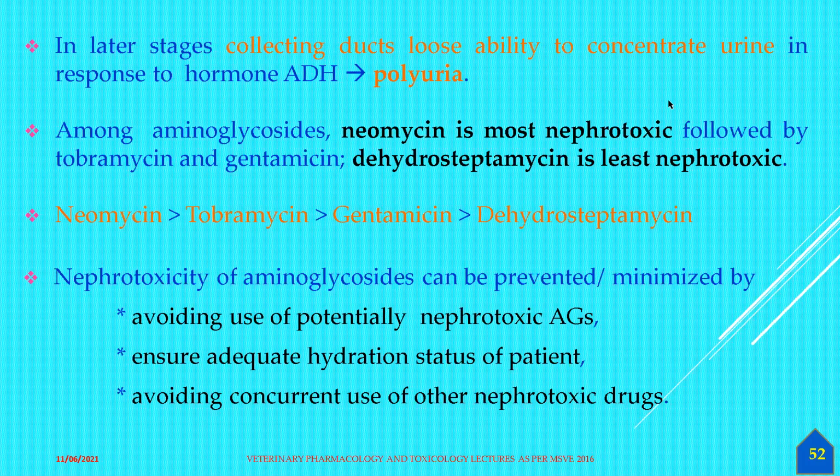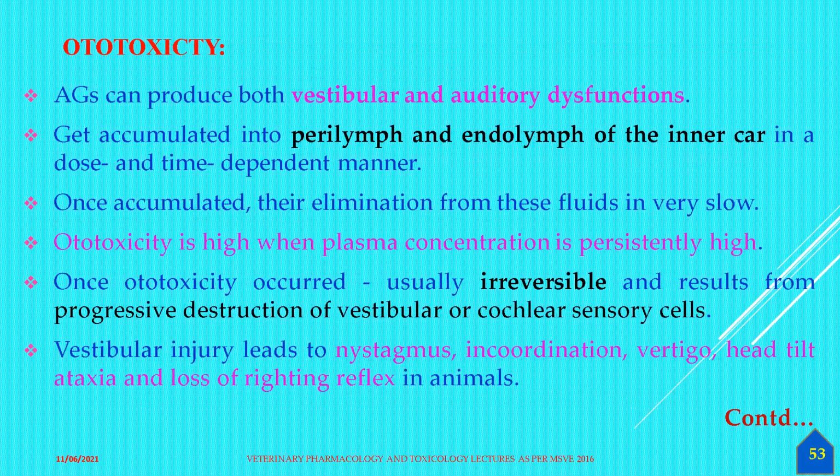So that's about the nephrotoxicity, which we see here. The cells of the kidney, especially the nephrons, will accumulate a lot of aminoglycosides, and inside there are degenerative changes. Whereas with ototoxicity, aminoglycosides can affect both vestibular and auditory functions, and they get accumulated in the perilymph and endolymph of the inner ear in a dose or time dependent manner.